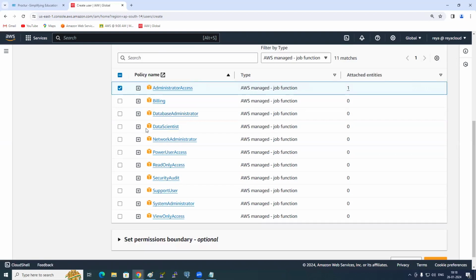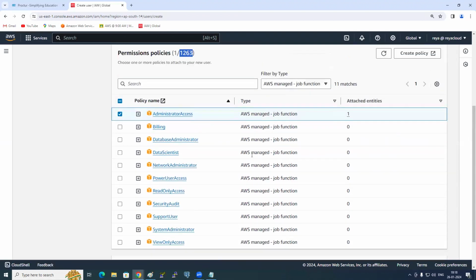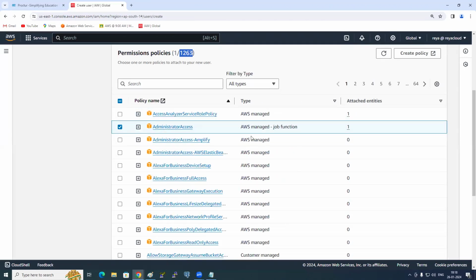If a data scientist or support user has joined, whichever type of services are necessary for it, everything will be included. It is job based. Is it not the same as an IAM user role? No, we are not talking about the role now. We are just creating a user, and these are all policies. As I've selected administrator access, does it make any sense to select any other service? No, because you are giving full access already.